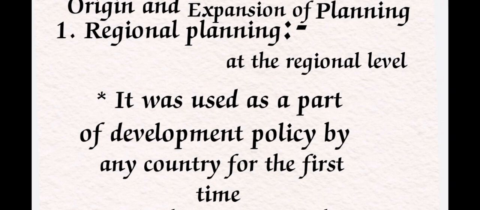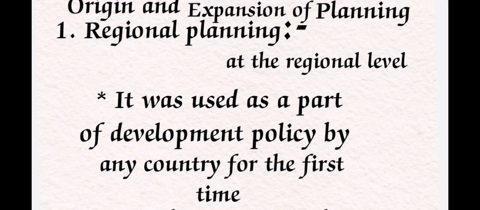Coming to the subject, the first one is regional planning. It was at the regional level, which means at a specific part only. Planning was used as a part of the development policy by a country for the first time. Whenever they involve planning, first of all they have to introduce the important goals and objectives in one part of the country only. The example country which started regional planning is the United States.